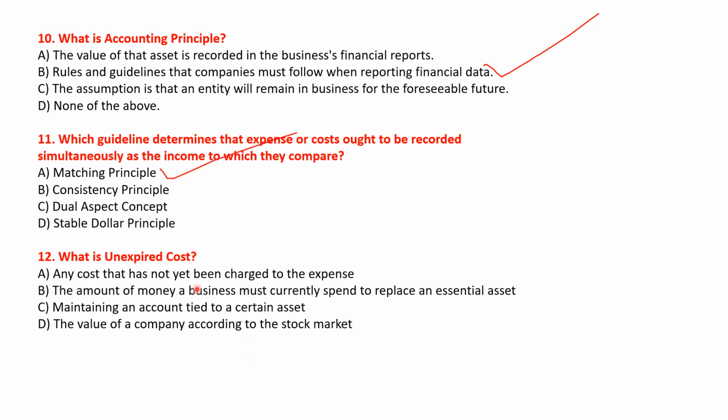Let's see the next question. What is unexpired cost? Let's look at the options: any cost that has not yet been charged to the expense, the amount of money a business must currently spend to replace an essential asset, maintaining an account tied to a certain asset, the value of a company according to the stock market. So the correct answer will be option A, any cost that has not yet been charged to the expense. Okay, so option A will be the right answer.